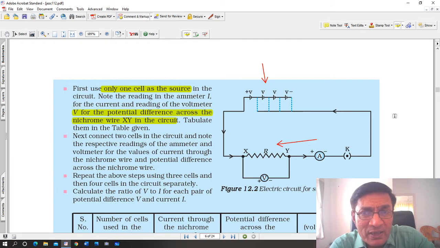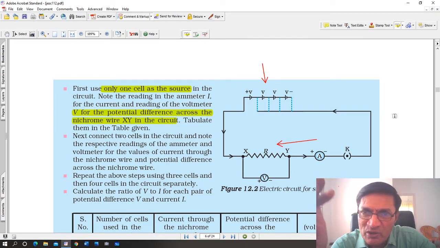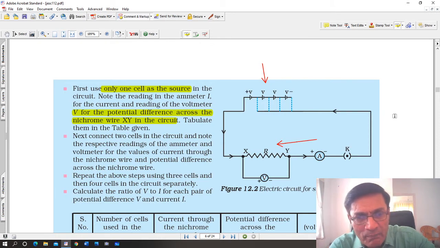You can vary it by changing the number of cells. First, use only one cell as the source in the circuit. Note the reading in the ammeter for the current, and the reading of the voltmeter for the potential difference across the wire. And then tabulate it in a table: potential difference V volts, current I amperes.